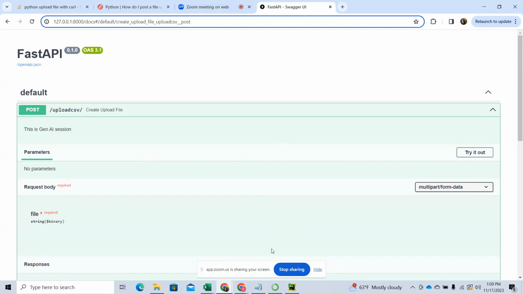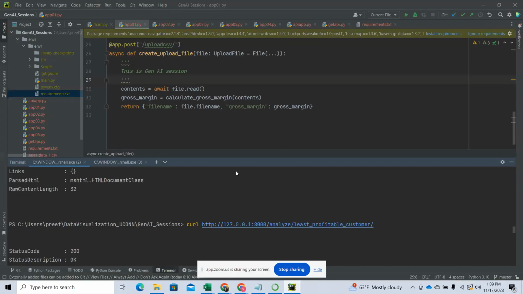On the question you asked: can I use docs as my endpoint? Yes, you can use it, but while creating your FastAPI itself, you need to define your docs URL. You need to change your docs to some other endpoint, and then you can use it. I've pasted an example in the chat. If you use the same thing, it will conflict and throw an error.